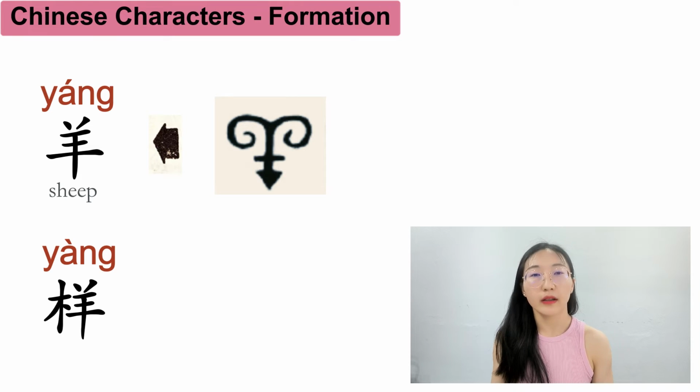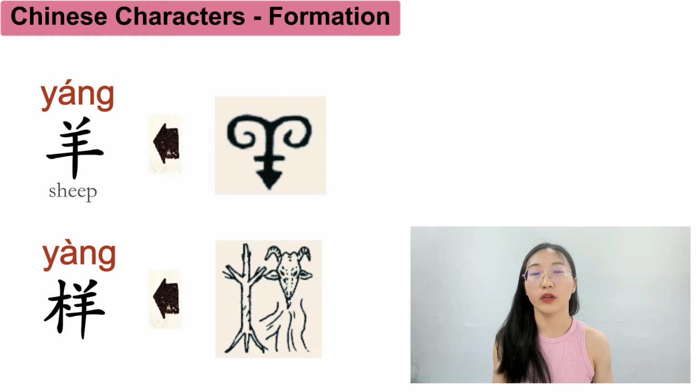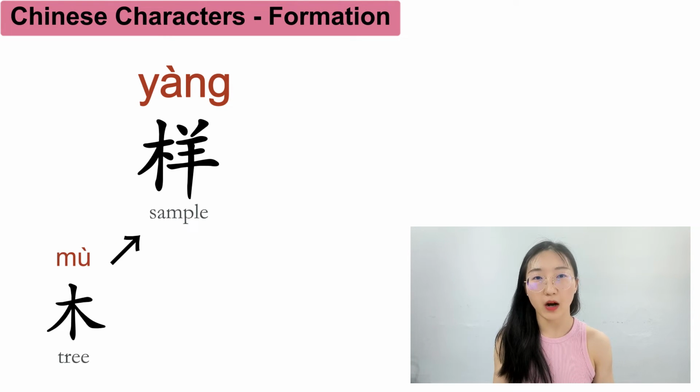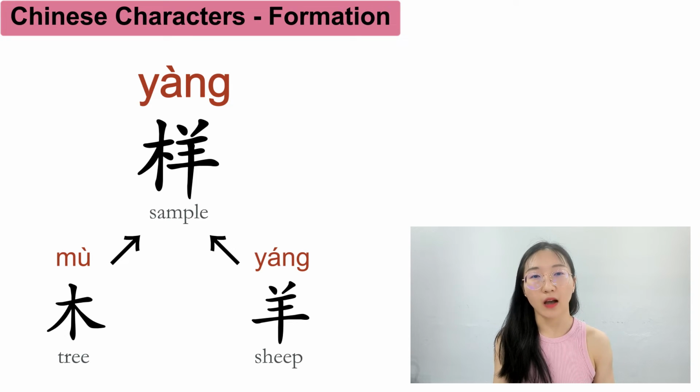Another character, 样, was first a drawing of a sheep standing beside a tree near a river. Looks like there's a tree that has fruits attracting the sheep. So originally it meant fruit of oak. Now it expands to the meaning sample. So in this way, character 样 was formed with the meaning part, 木, tree, and the sound part, 羊, except that 样 is 4th tone and 羊 is 2nd tone.